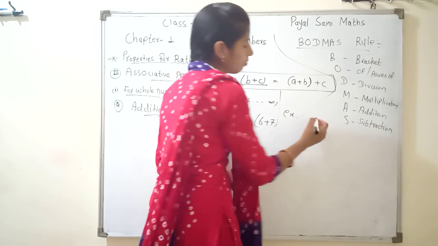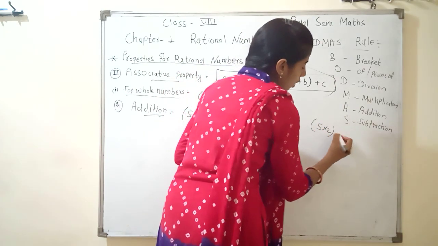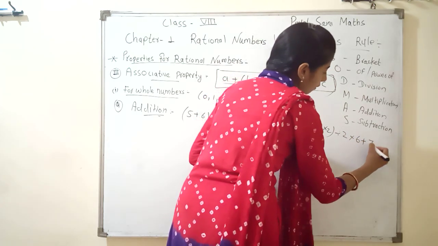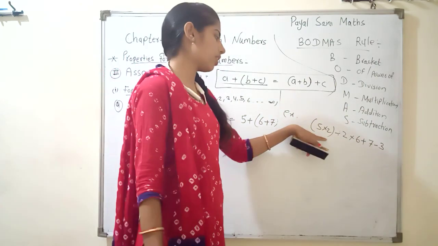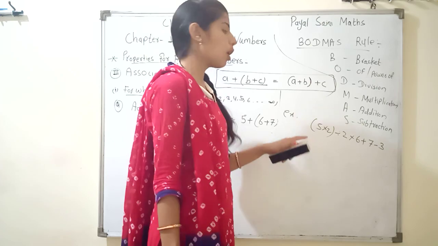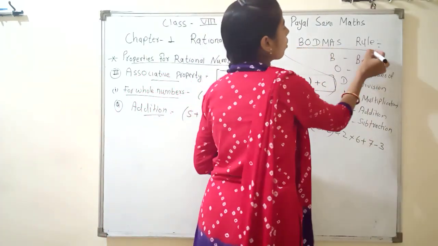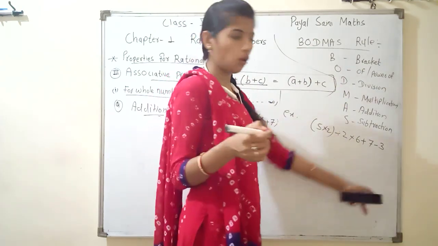If I write here 5 into 2 divide by 2 into 6 plus 7 minus 3, and your examiner asks you to solve this question, how do we solve? First we solve our bracket, according to our BODMAS rule. If you don't solve according to the BODMAS rule, your answer will be wrong.